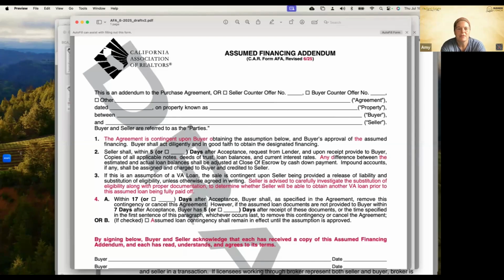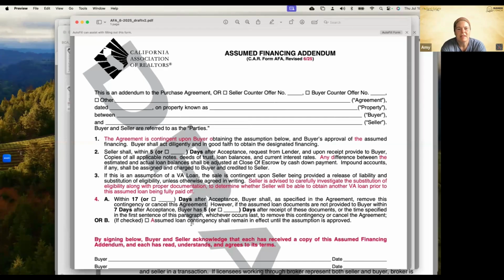And then they renumbered it to 1, 2, 3, and then we have 4. And then A or B. The default here, obviously, is 17 days, which is what the buyer has to remove this contingency or cancel the agreement. However, if the loan documents aren't provided to buyer within 7 days after acceptance, buyer has 5 days after receipt of these documents, or the time specified in the first sentence, to remove this contingency or cancel the agreement.